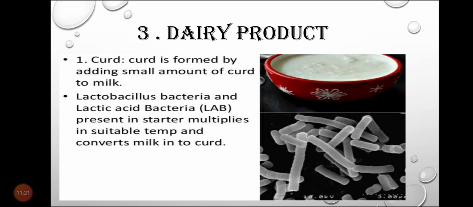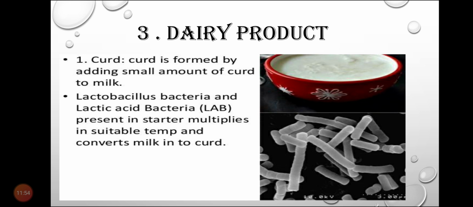Next is dairy product. When I say dairy product, what do you mean? Dairy product includes milk, curd, yogurt, buttermilk. All the things that are made with the help of milk are included in the dairy industry. The first example is curd, formed from milk. Curd, you all know.